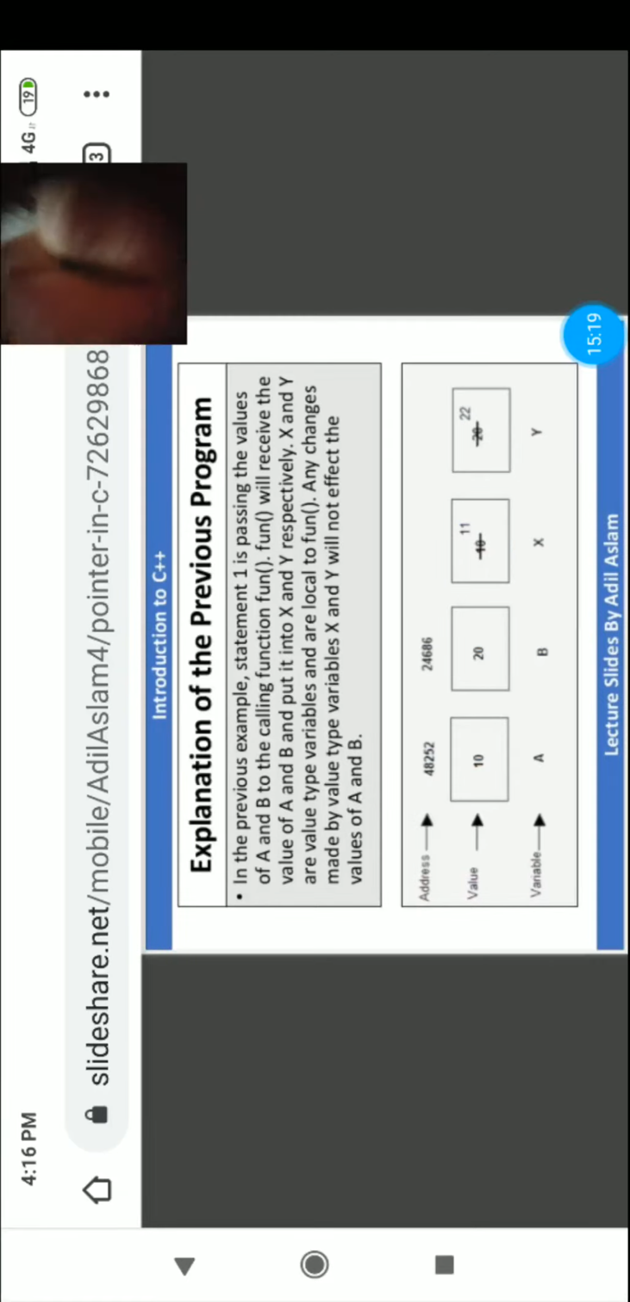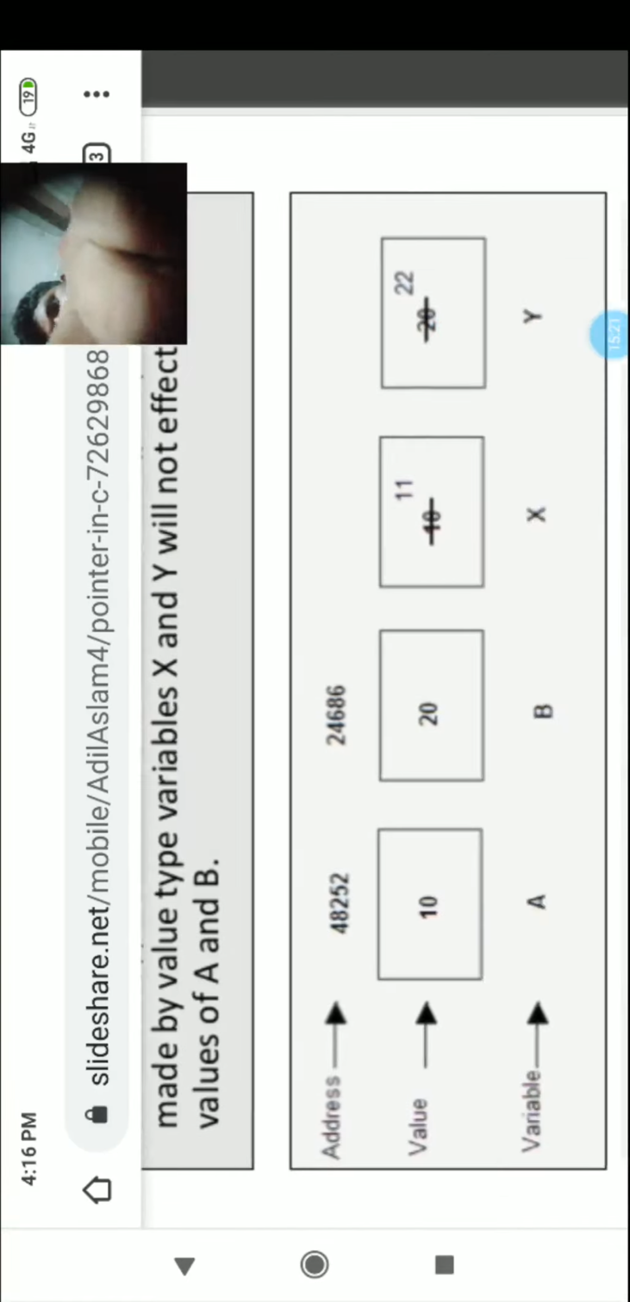Look at the program here. Look at the figure. So 10 is stored. What is the variable? What is the variable name? A.